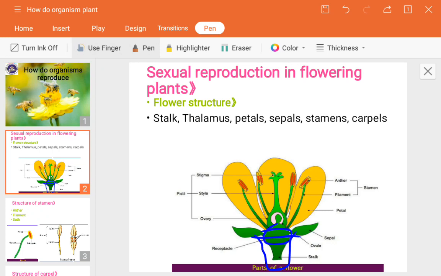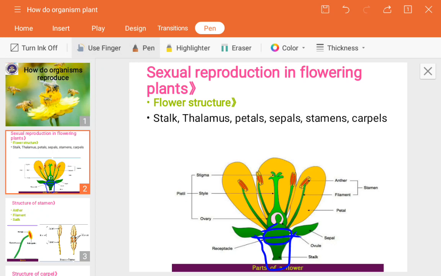Next is petals. We know that petals are the colored parts. They occur in different colors, because different flowers have different colors. These colored parts of the flower are mostly involved in attraction, that is, they attract bees or insects to sit on them, and they can carry the pollen grains produced by the flowers.